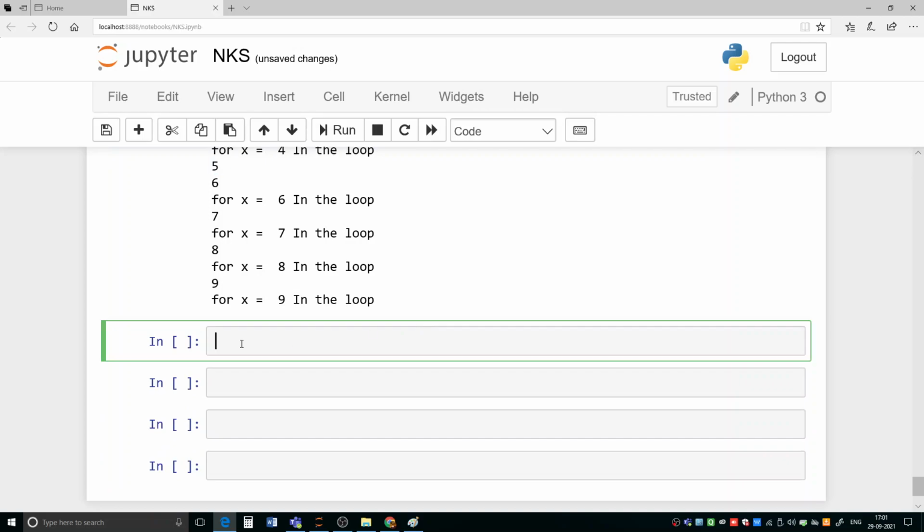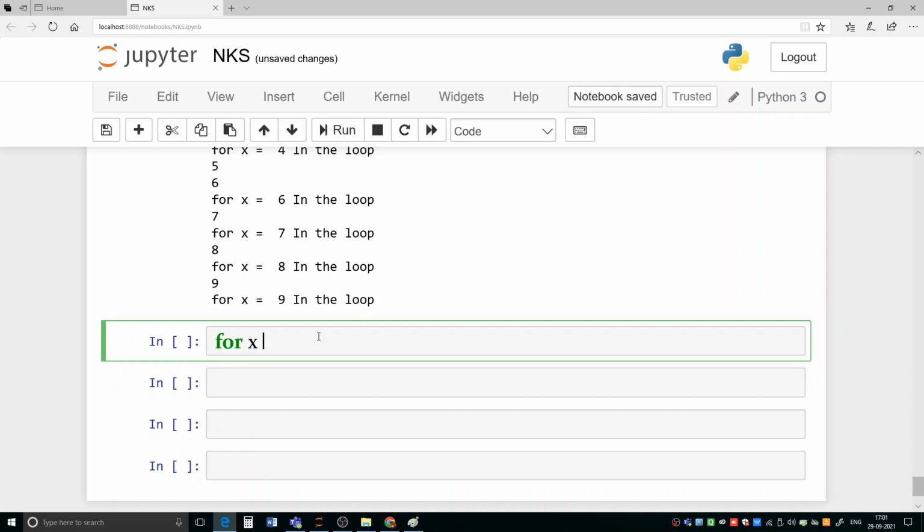Let us say you have got one assignment: write a program to print all the numbers from 1 to 100 except the numbers which are divisible by 7. So here you can use the continue statement and perform the task. You can write your for loop like this, or you can use a while loop also, no problem.